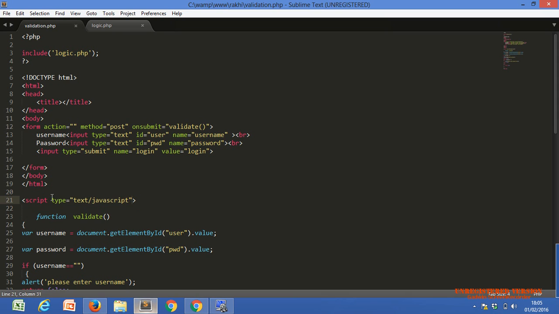JavaScript and jQuery, both codes should be within the script tag. In our future sessions we will learn about jQuery also, and we will concentrate on it, because jQuery is much easier and you will enjoy coding in it. So let's start our requirement.